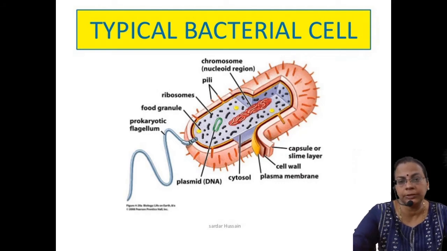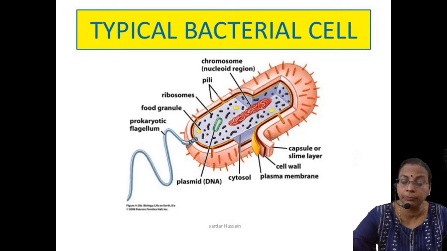Then if the bacteria is a moving type, it will have flagella. The flagella is a long thread-like structure. Here you can see that is flagella. So bacteria are considered to be some of the smallest varieties of cells, and they are made up of only a single cell. It comes under the category of prokaryotic cell, unicellular.